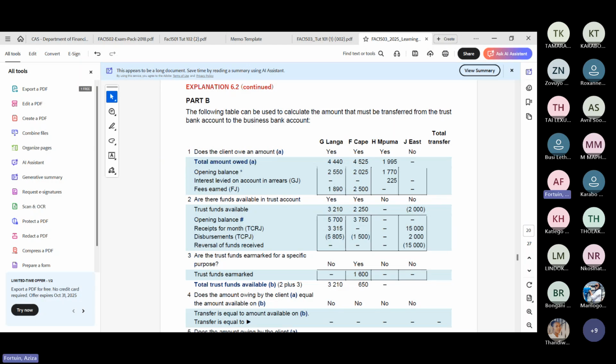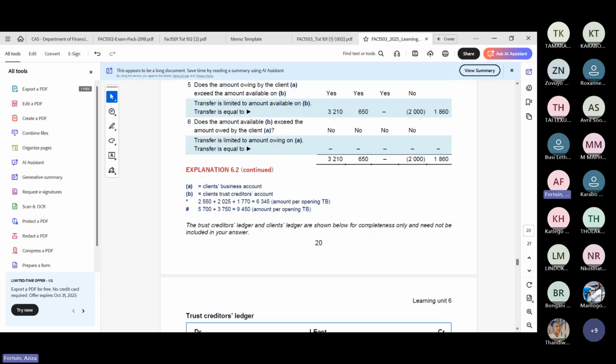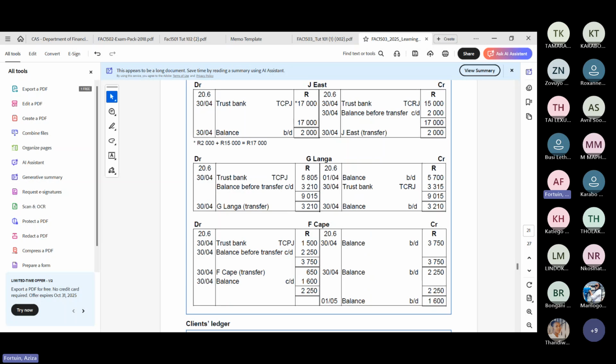Let's look at this. So what was the difference here? The only difference was that at the end of the day, there were 3,750 rand available to transfer. 2,250, sorry, before the transfer. From that 2,250, we had to keep 1.6 for the funds that were supposed to be earmarked.